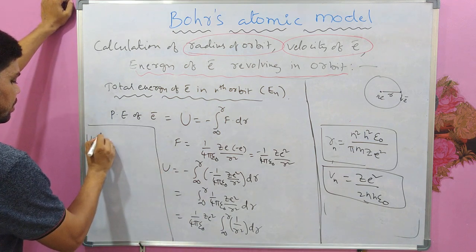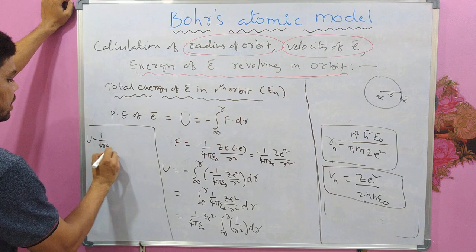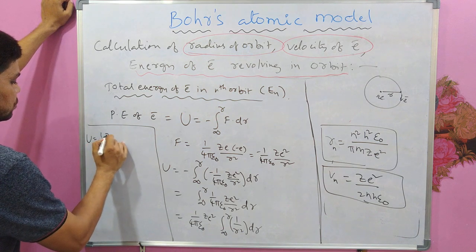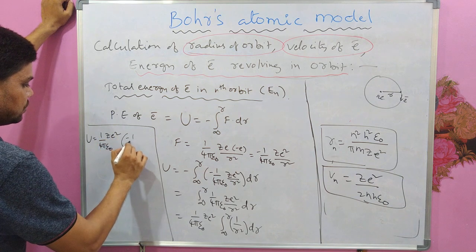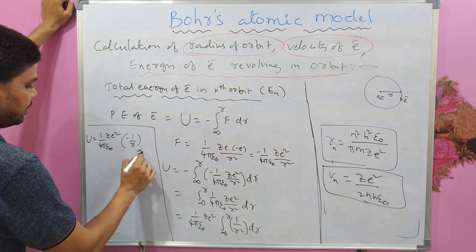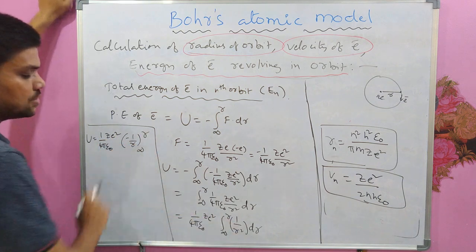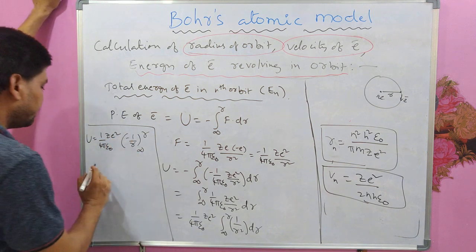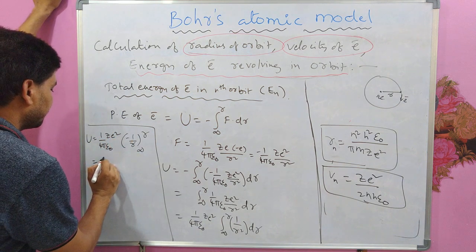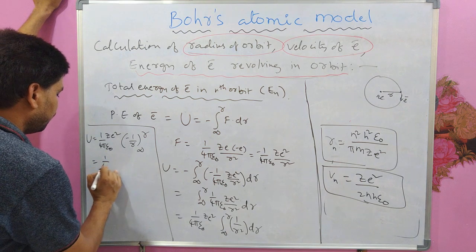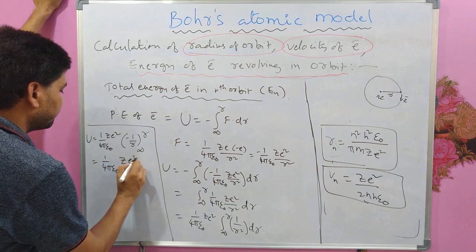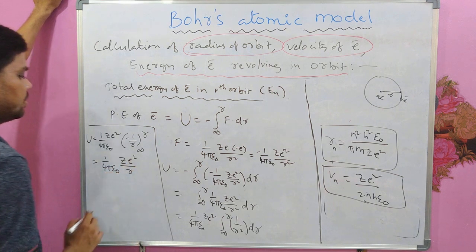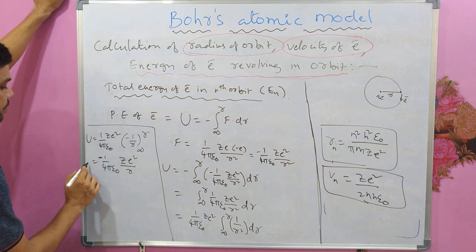U equal to 1 by 4 pi epsilon naught ZE square, minus 1 by R from infinity to R, since the integral of 1 by R square is minus 1 by R. Now after applying these limits, you will get 1 by 4 pi epsilon naught ZE square by R with a minus sign here.